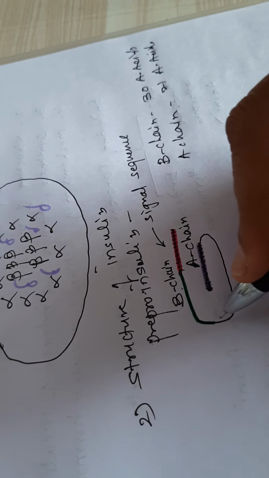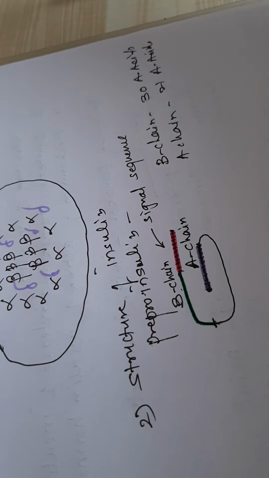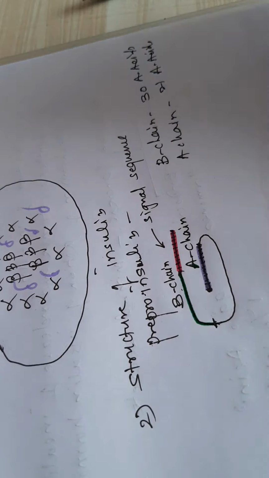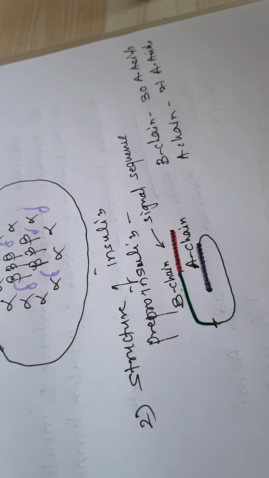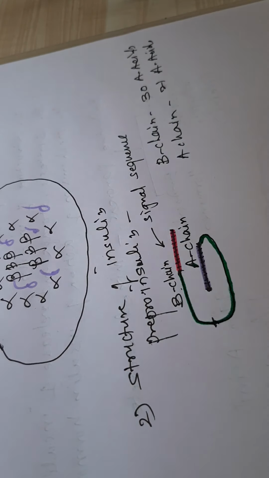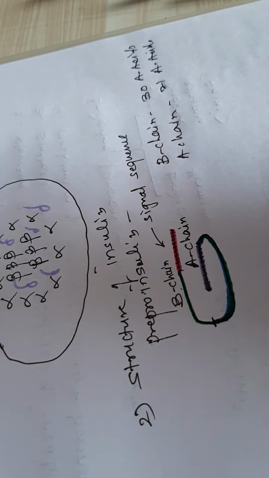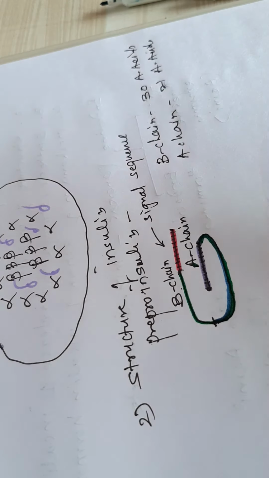In between these two chains, they are connected by another connecting sequence. This is called the C-peptide.